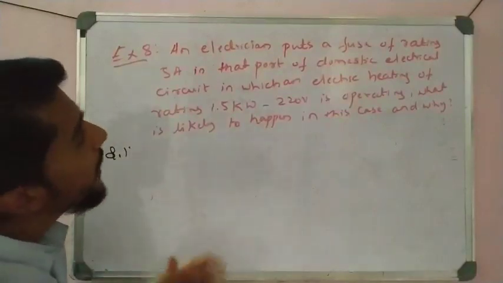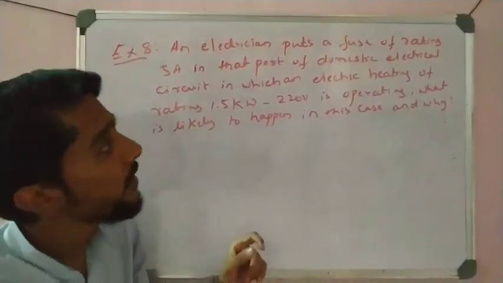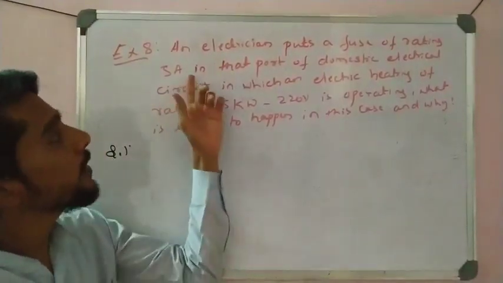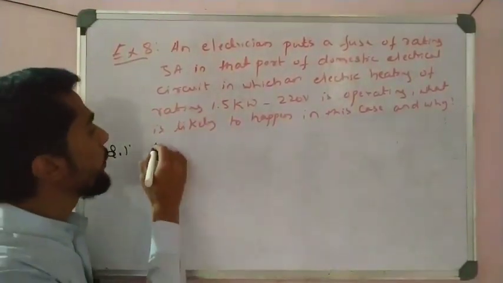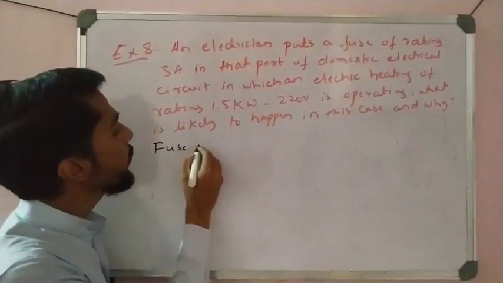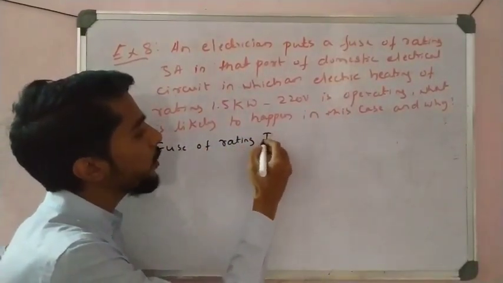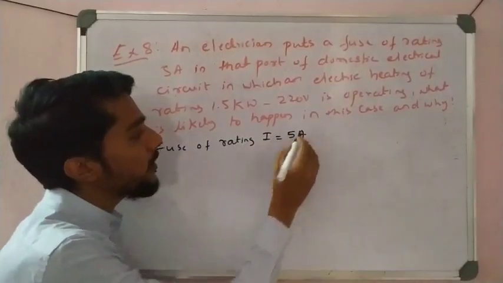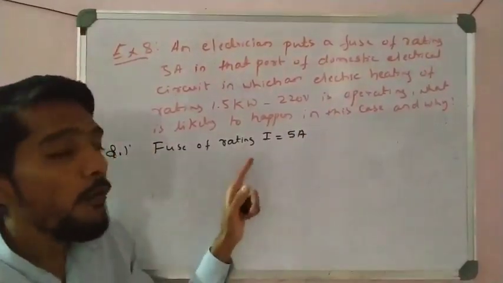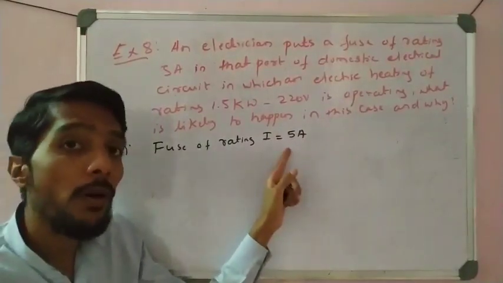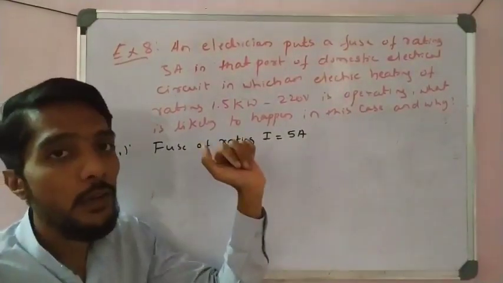So see here, one electrician is there. He makes one connection, and in that connection he uses a fuse of rating 5 ampere. It means the maximum current is 5 ampere. Above 5 ampere, if current is passed through this fuse, this fuse gets burned and the circuit breaks.